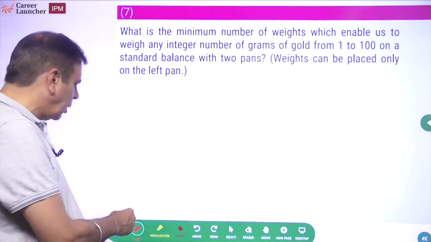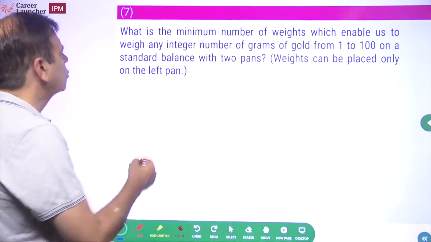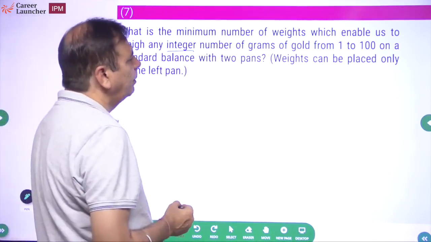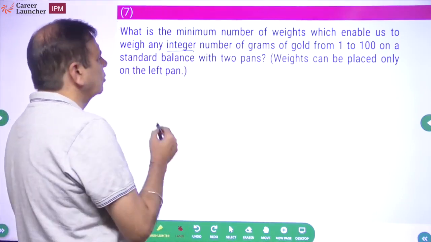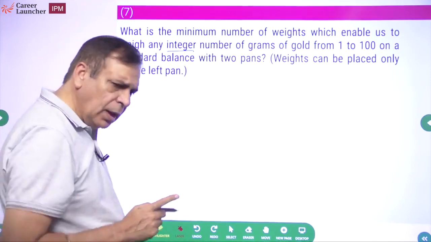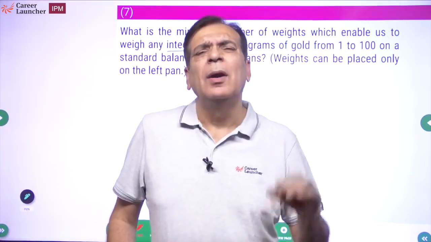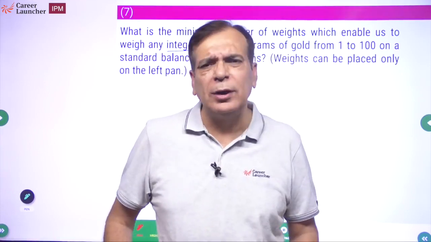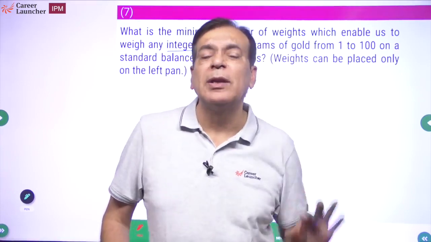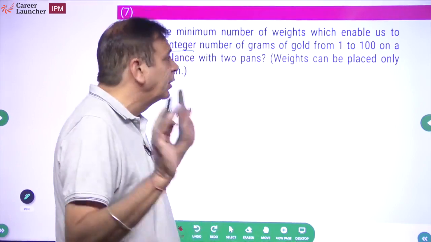What is the minimum number of weights which enable us to weigh any integer number of grams of gold from 1 to 100 on a standard balance with 2 pans? Now, इसका ना कुछ चीजें मैं हमेशा बोलता हूँ याद होनी चाहिए. For example, tables you need to mug up, squares, cubes, square roots, cube roots you need to mug up. Similarly, this will give you something which you need to remember, memorize, mug up, whatever you want to do.